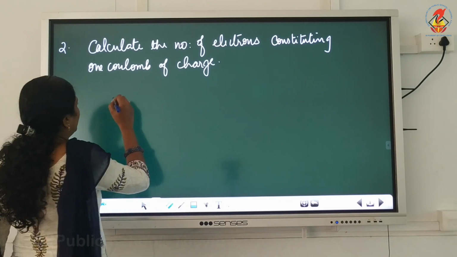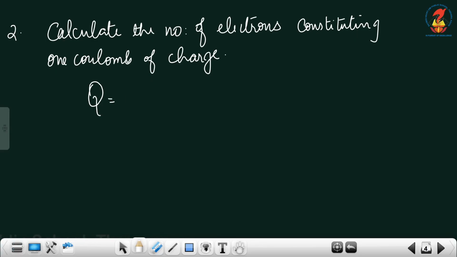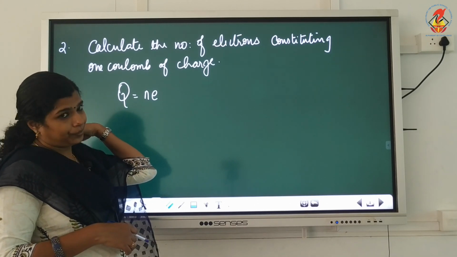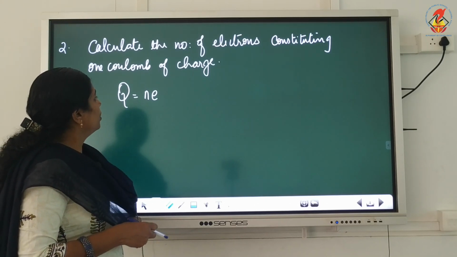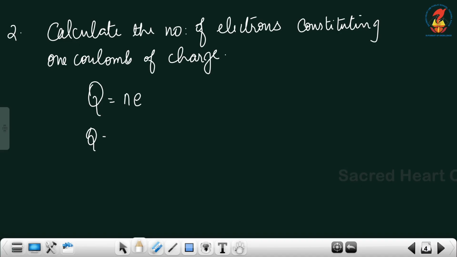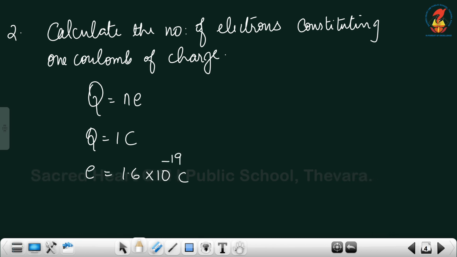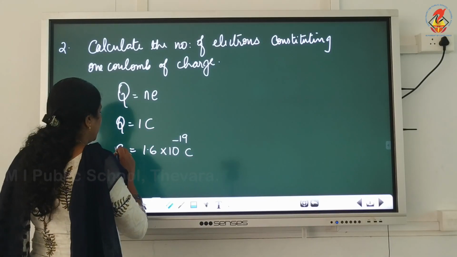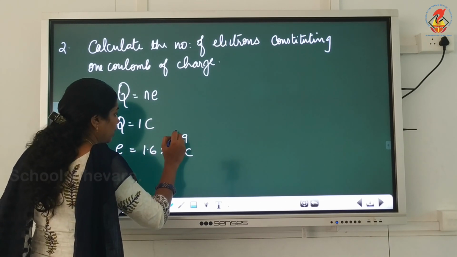For that, we need an equation. Q is equal to N into E. This is known as quantization of charge. Here N is a number. So, Q is equal to N into E. Now, this Q is 1 C and E is 1.6 into 10 raised to minus 19 C, that is the charge of an electron.